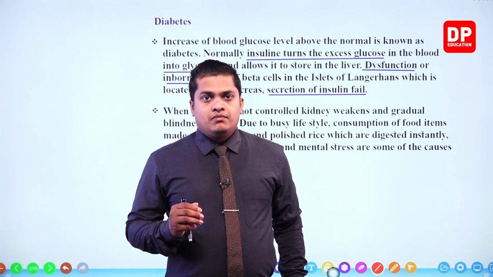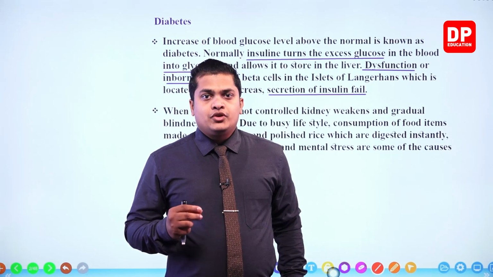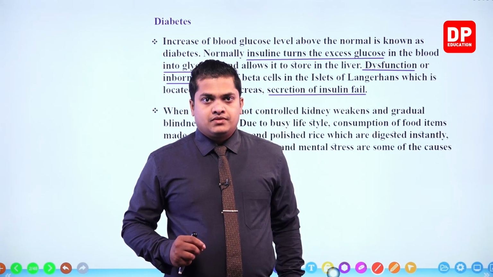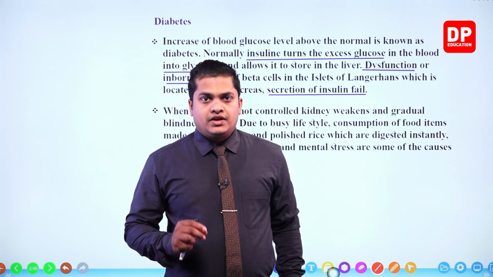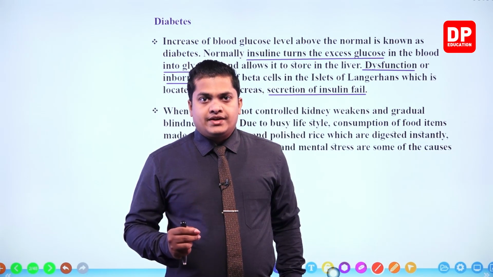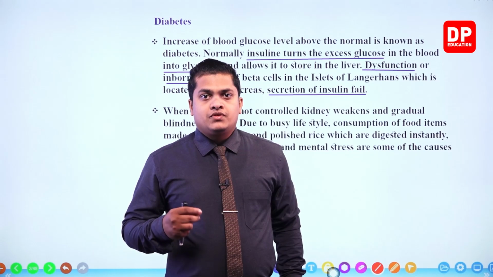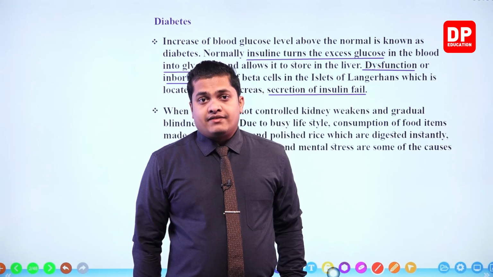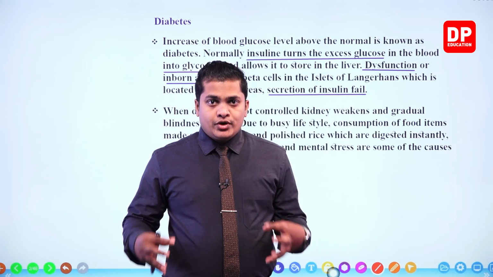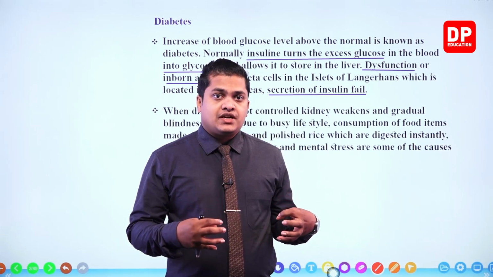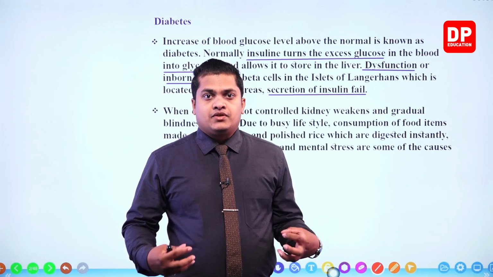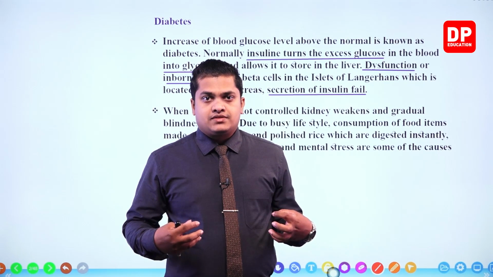In that case, more often we tend to use polished food items, pre-cooked food items, or else food items that contain more amounts of sugars and carbohydrates. Okay, so definitely that will increase the blood glucose level. Actually, this is going to happen because of the change in our lifestyle. Okay, it's mainly created because of the change of our lifestyle.